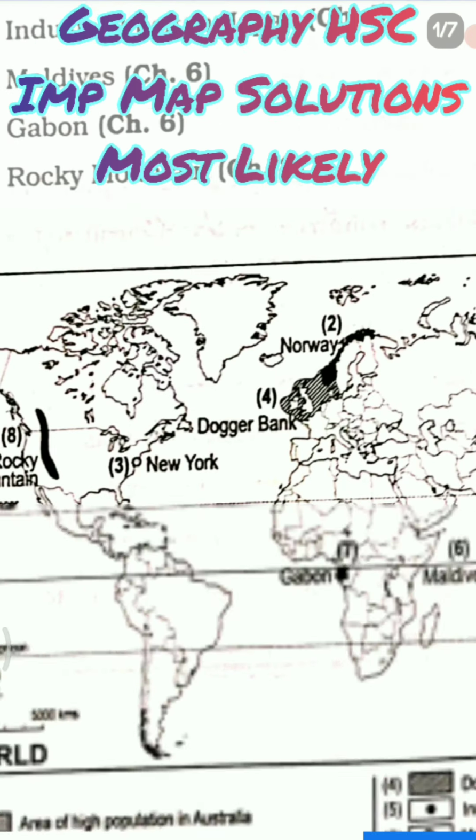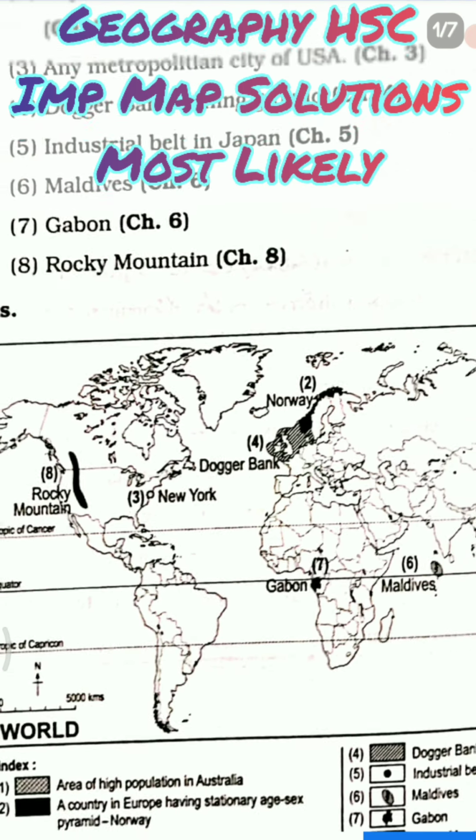Next we have a metropolitan city in USA. So the metropolitan city in USA is New York. So you can see here the answer is New York and it is denoted here. We have Dogger Bank fishing ground. So Dogger Bank fishing ground is placed here below Norway. So you can see the point.